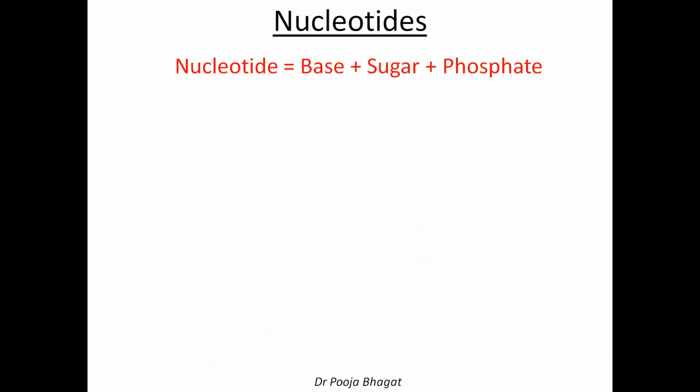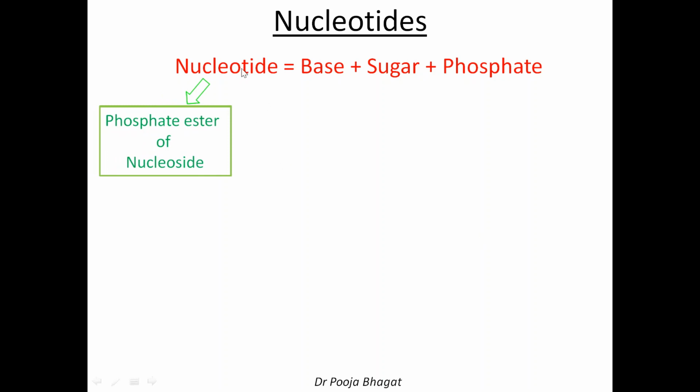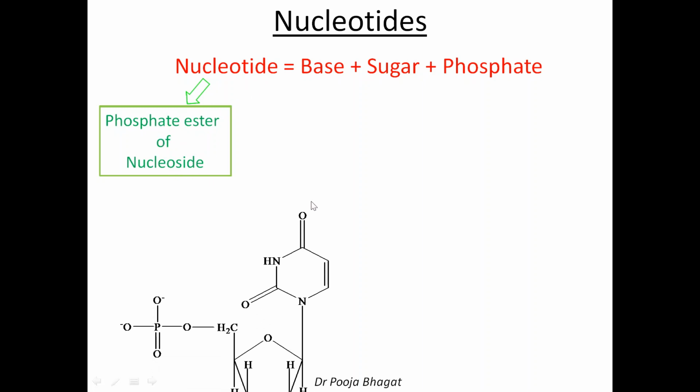Okay, now the nucleotides. What are nucleotides? We have seen the nucleotide is equal to base plus sugar plus phosphate. Now, nucleoside plus phosphate will give nucleotide. Therefore, nucleotides are also called phosphate esters of nucleosides, because we have seen that nucleotides on hydrolysis with aqueous ammonia at 175 degrees Celsius give nucleoside plus phosphoric acid. Therefore, the nucleotides are the phosphate esters of nucleosides.